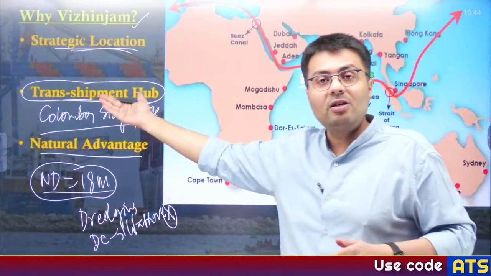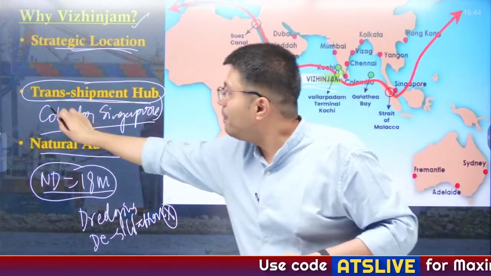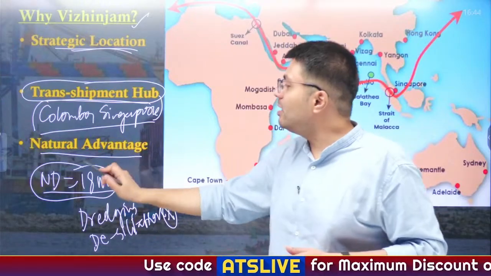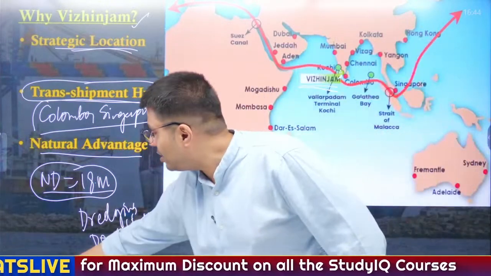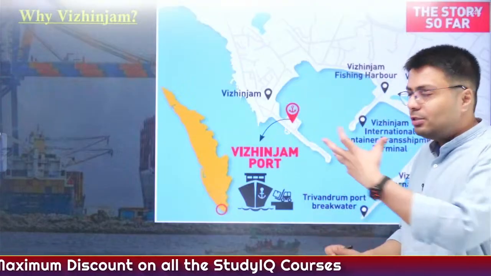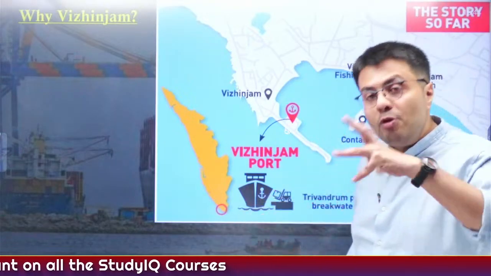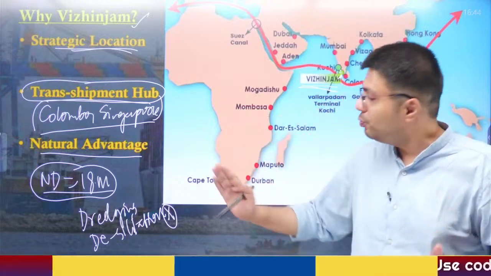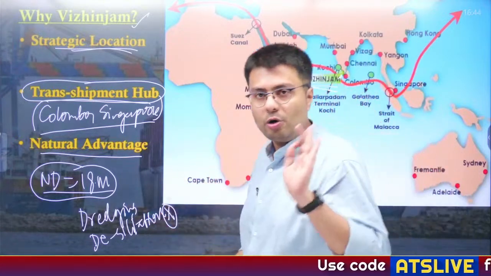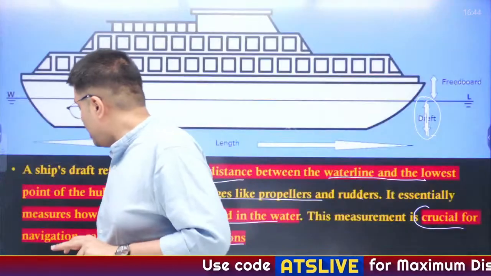It has acted as a transshipment hub, reducing our dependence on foreign ports, and with the natural advantage of an 18-meter depth as well as location inside this harbor, it has made this port immune from natural disasters and has let this port host bigger ships with larger draft or draught, right? Any doubt in Vizhinjam port?